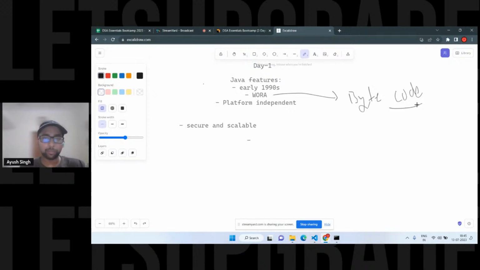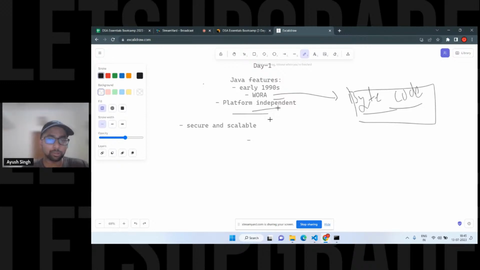In the earlier classes, if you have seen the bootcamp, I'll be telling you a few points in between. So let's start with the main structure of Java, and I'm going to cover all those things in between with the code. So you'll definitely get all the theory parts as well. Now we have this bytecode. How it is converted and all those things, I'm going to tell you afterwards.